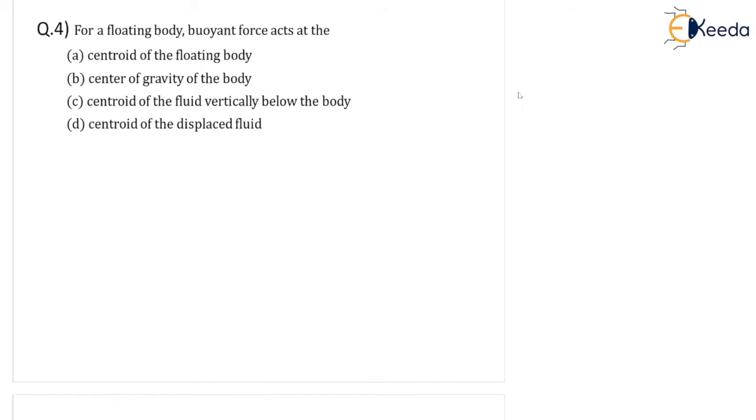As per the given question, for a floating body, a very important phrase, the buoyant force acts at the: option A, centroid of the floating body; option B, center of gravity of the body; option C, centroid of the fluid vertically below the body; option D, centroid of the displaced fluid.